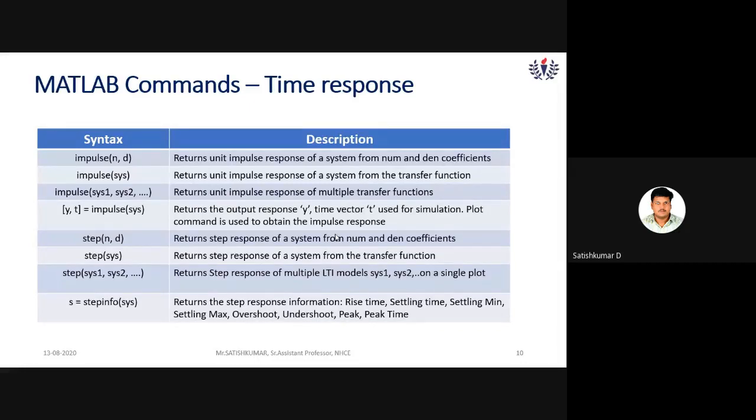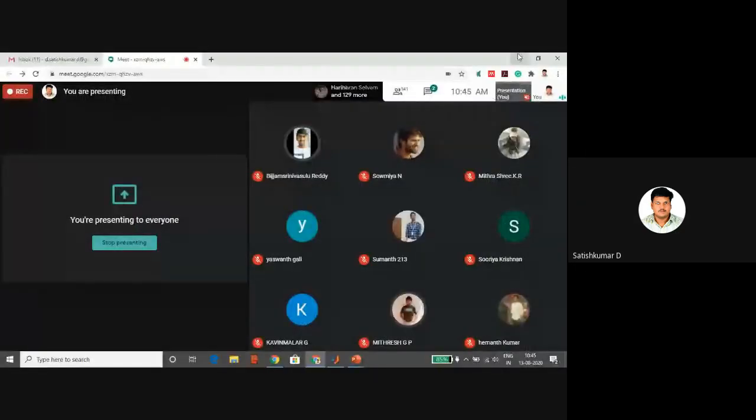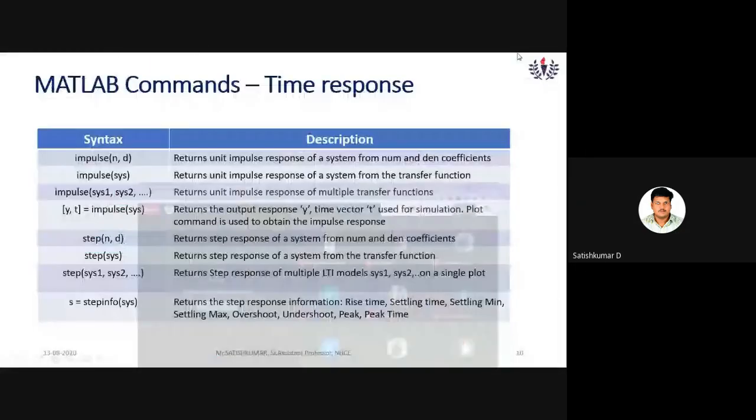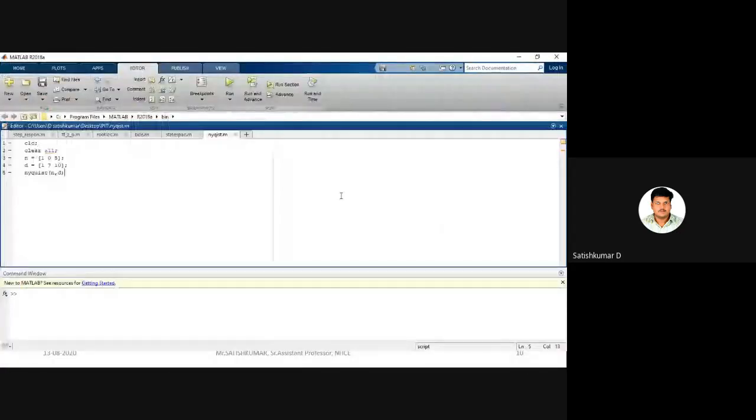So up to this, any doubts? So I will go to the MATLAB window. So hope everyone is seeing the MATLAB screen. Yes, sir, it is visible, sir.